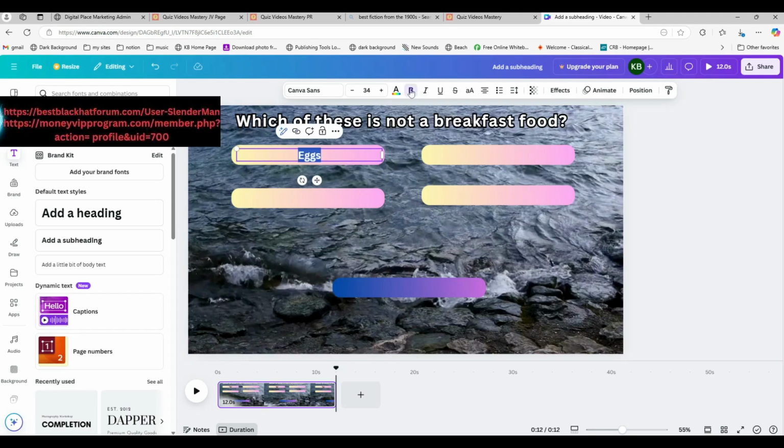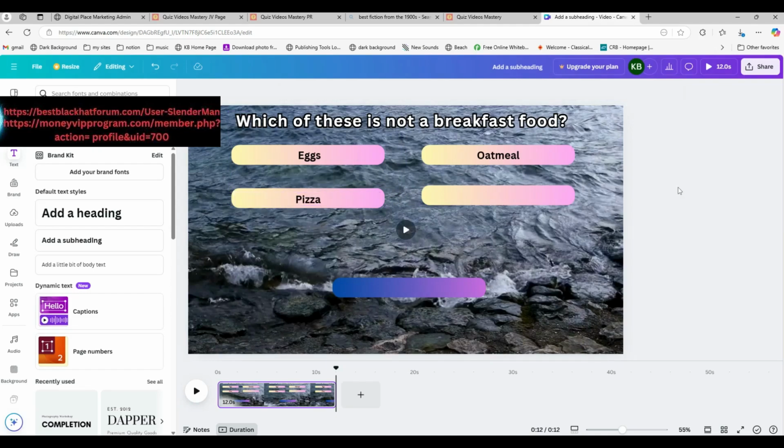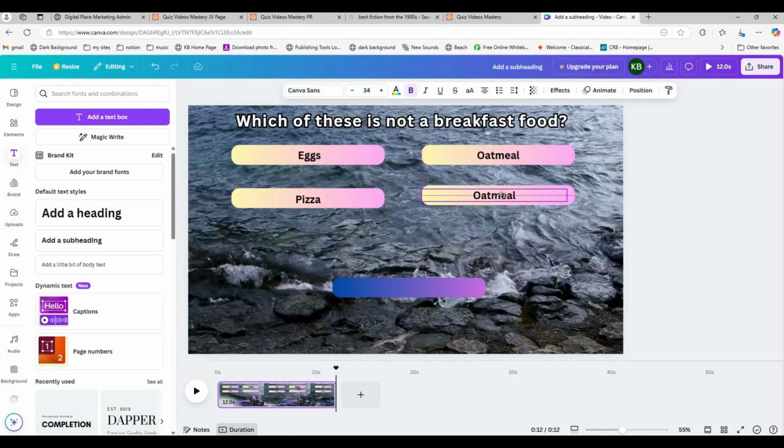And I'll make this bold. Let's see, eggs. Yep. And another food that we have for breakfast is oatmeal. And another one we might have is pizza. Uh-oh. Who eats pizza for breakfast besides me? Not too many people. And the last one is pancakes. So, of course, pizza is the food that is not a breakfast food. Pizza is the obvious answer. Let me get pancakes in there as well.